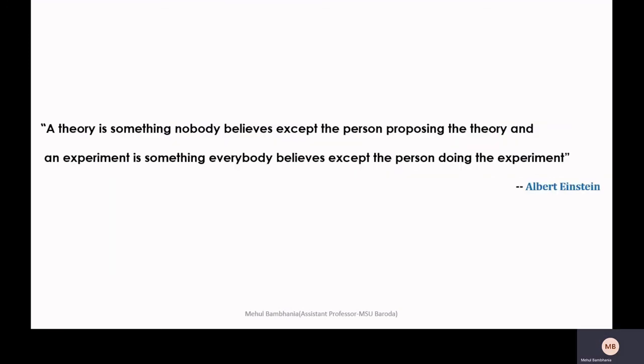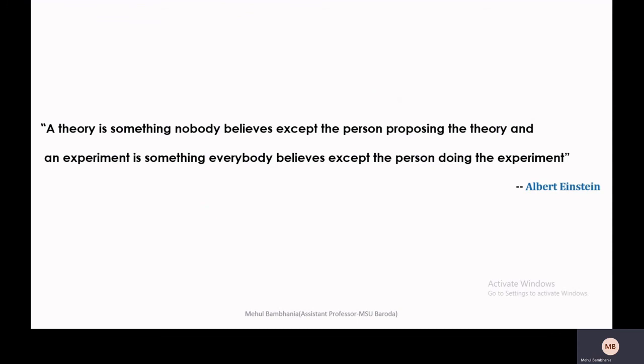And because of that, I want to put forward one thought given by Albert Einstein: a theory is something nobody believes except the person who proposed that theory.